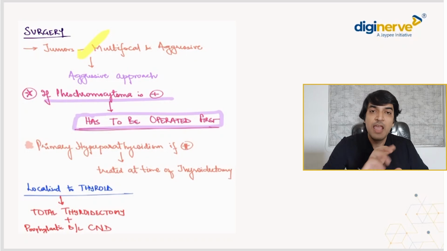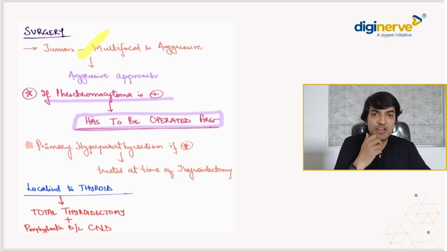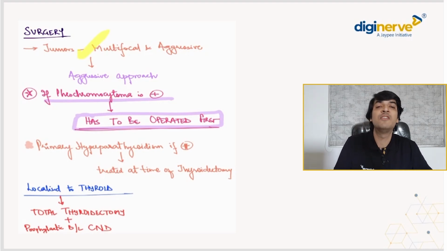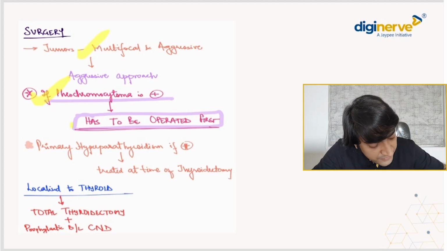Okay, all right. Now हमने क्या बोला था कि at the onset हम नहीं पहचान सकते कि स्पोरेडिक है कि फैमिलियल है। हमने टेस्टिंग करी, टेस्टिंग में हमको मिला कि फियोक्रोमोसाइटोमा है, बायोकेमिकल इन्वेस्टिगेशन में हमको मिल गया। अब क्या करोगे? Will you directly go for operating on the thyroid gland? Never do that. That is catastrophic because it is going to lead to hypertensive crisis. So the first thing that we do is we operate for pheochromocytoma. So if present, that has to be operated first.